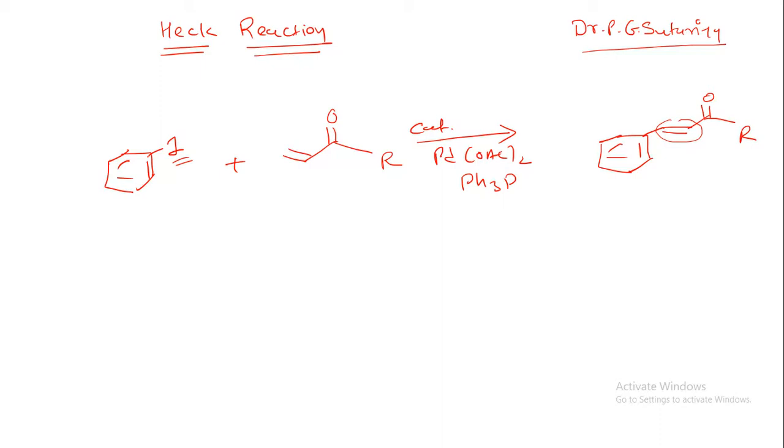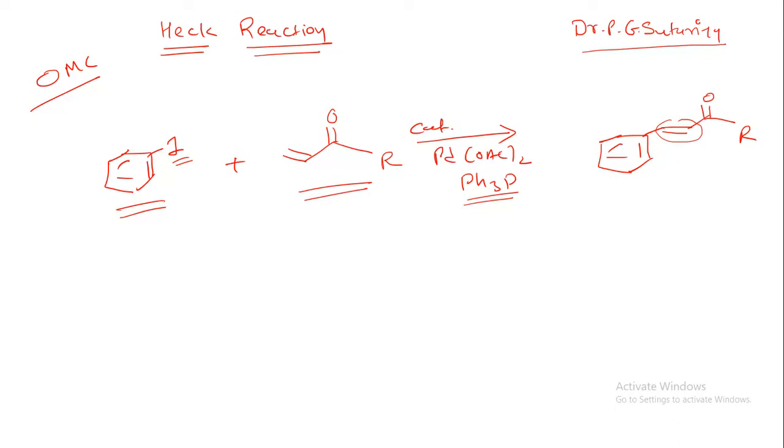So today we are going to learn a new name reaction, that is the Heck reaction, under the organometallic chemistry chapter. Here we are having iodobenzene, or you can take any halobenzene. When it is reacted with the alpha beta unsaturated ketone group under the palladium catalyst and triphenylphosphine, it will have a nucleophilic addition reaction to the unactivated alkene.